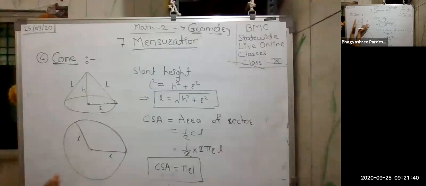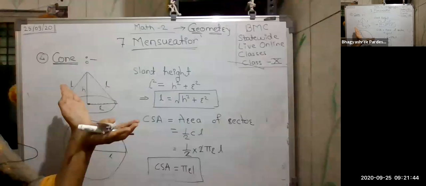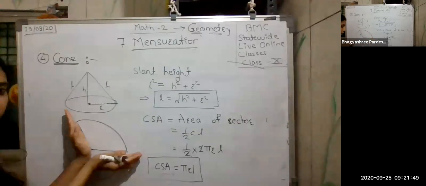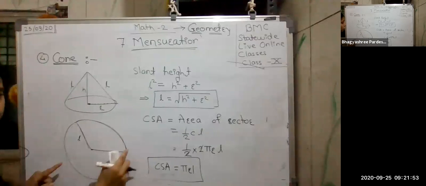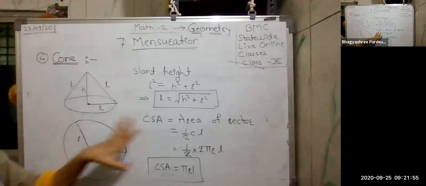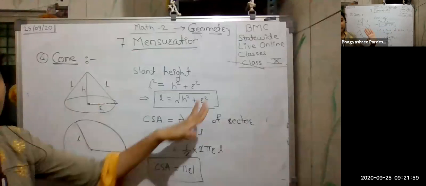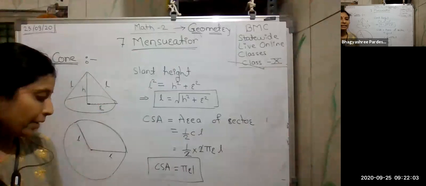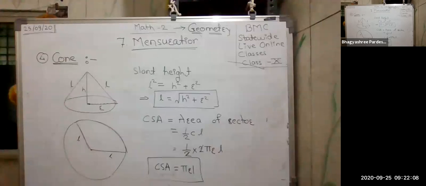Understood what I've done? Whatever cone was given, I simply opened that cone. After opening, that is nothing but the sector of a circle. Look here, this is a circle, and these are nothing but the radius of the circle. So the curved surface area of the cone is actually the area of the sector, and I simply used the formula for area of sector so that I get the curved surface area. Okay, so this was for the curved surface area.